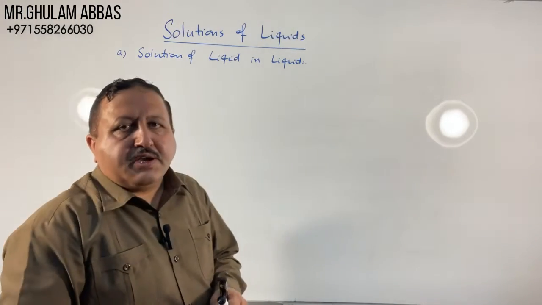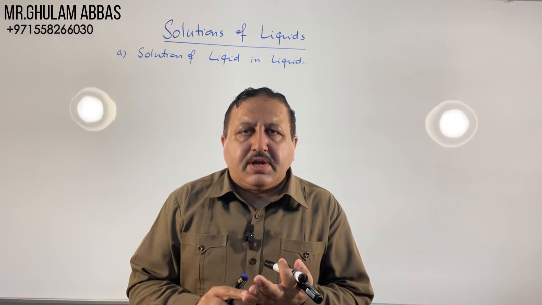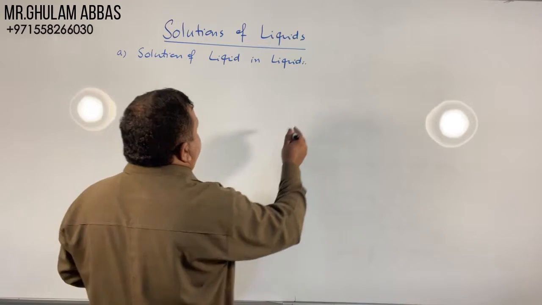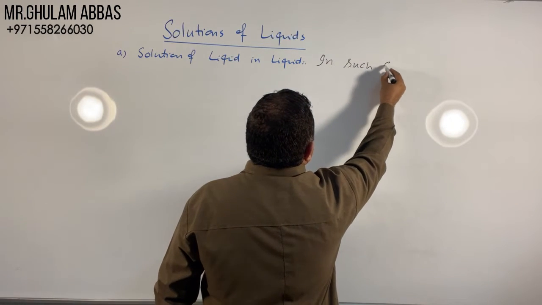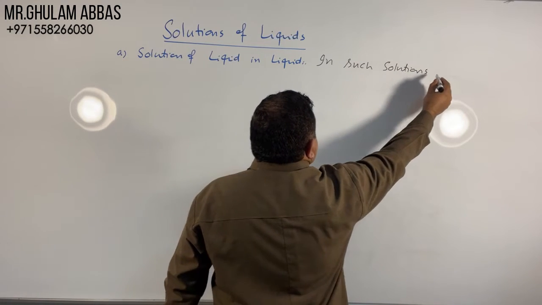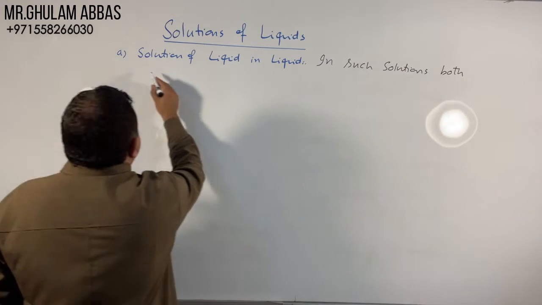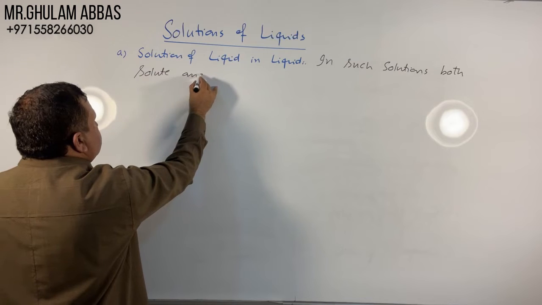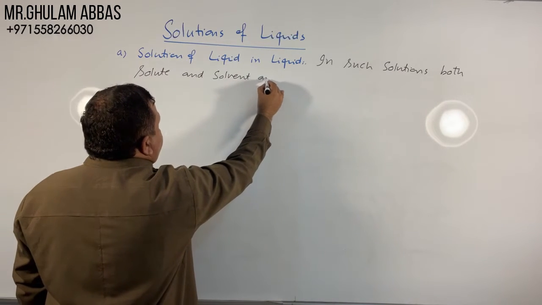Solutions of liquid in liquid mean when both solute and solvent are liquids. So we can say that in such solutions both solute and solvent are liquids.